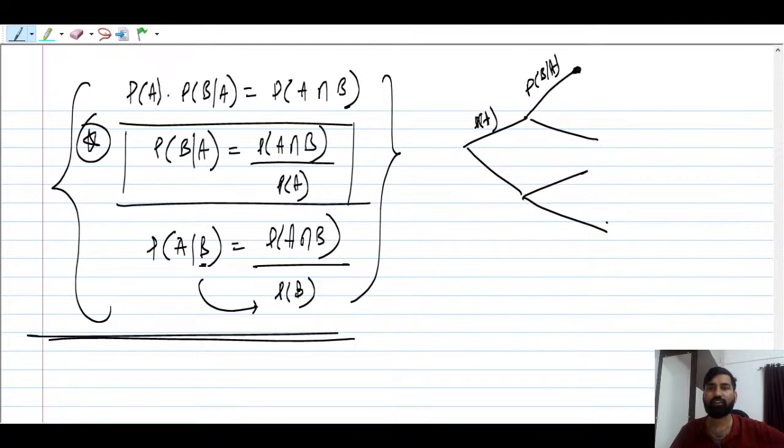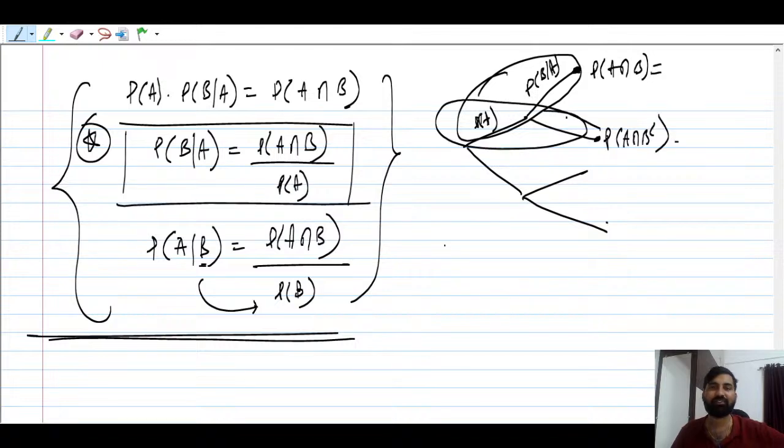So if you want to find the probability of A intersection B here, it is nothing but the multiplication of the branch probabilities. If you want to find the probability of A B complement, you just multiply this and this. So these are the sequential descriptions, and the tree diagram is going to give you the perfect picture. Okay, remember that. Now let us talk about the total probability.